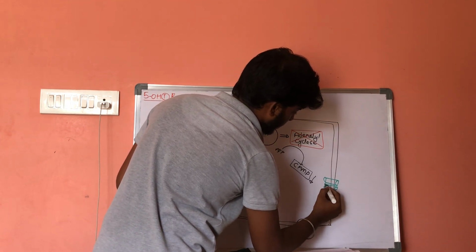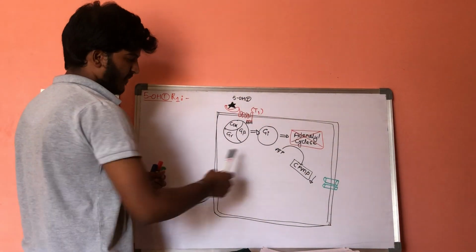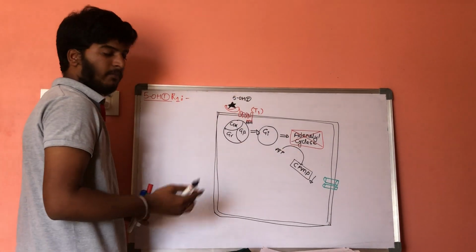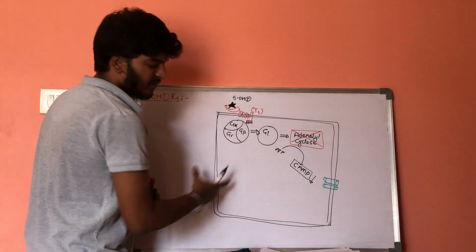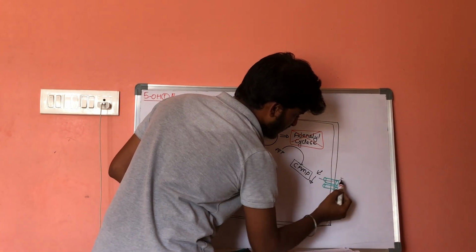ATP will activate these potassium channels. Whenever potassium channels are activated, the cell becomes low in potassium, that means rich in potassium outside, so as a result there will be efflux of potassium.